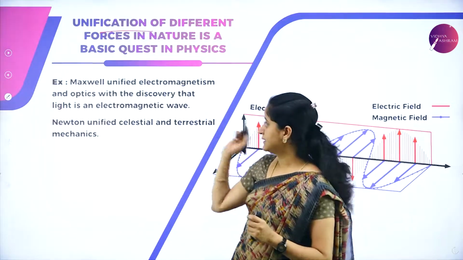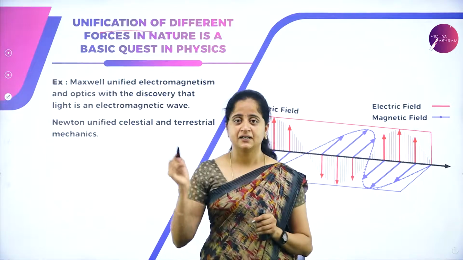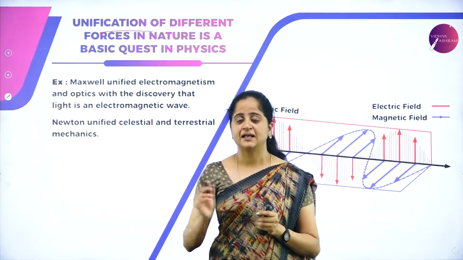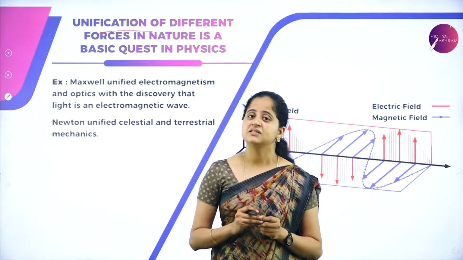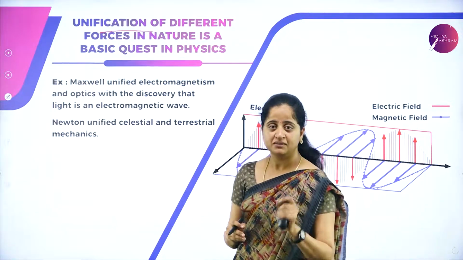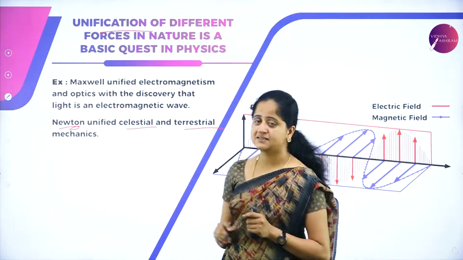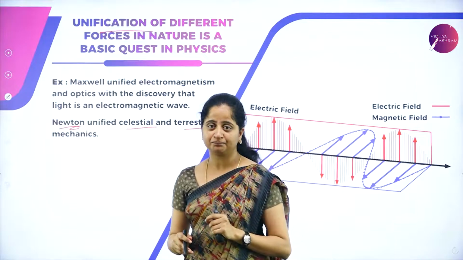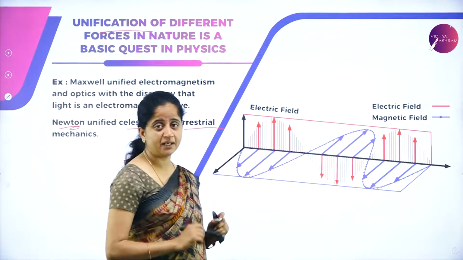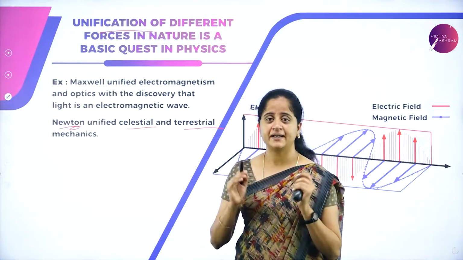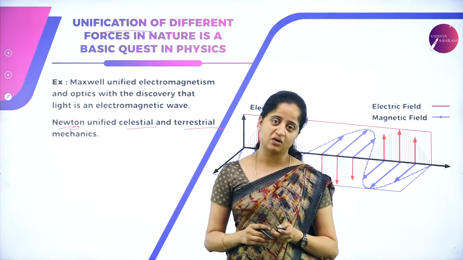Hence in this example electromagnetism and optics were combined together and resulted in the electromagnetic wave concept, which was explained by Maxwell. Similarly, Sir Isaac Newton unified terrestrial and celestial mechanics and showed that the laws of gravitation are applicable to both terrestrial and celestial objects, and hence it is called the universal law of gravitation.